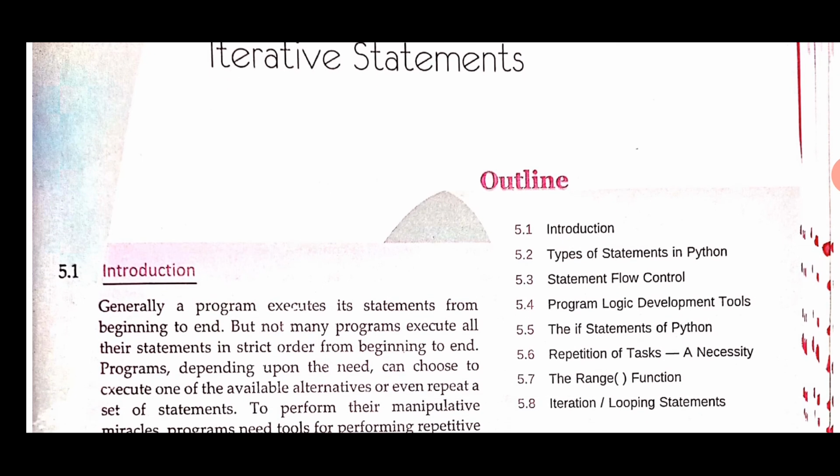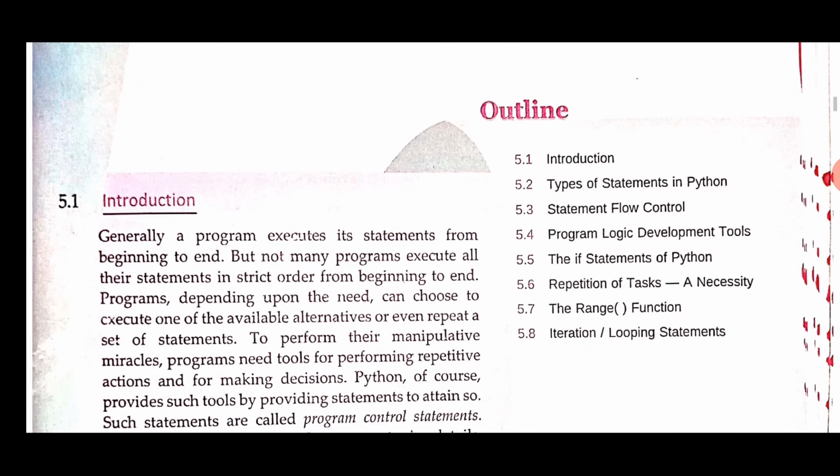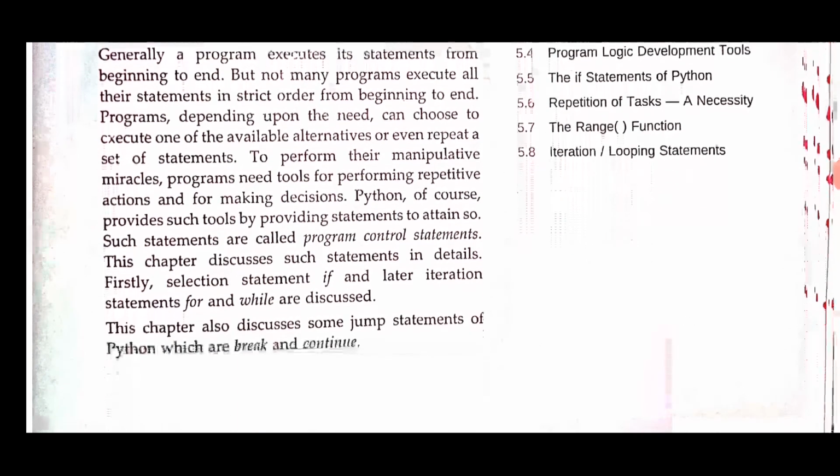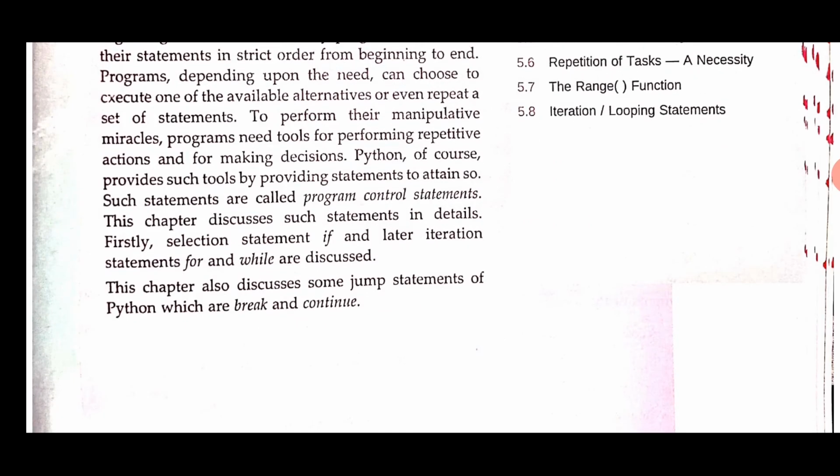Generally, a program executes its statements from beginning to end, but not many programs execute all their statements in a strict order from beginning to end. It depends upon the requirement and condition or the need of the program. For such type of execution in a program, there are some special program control statements.